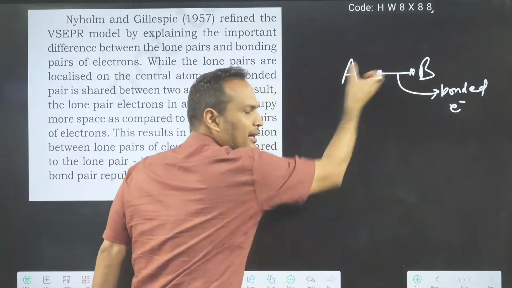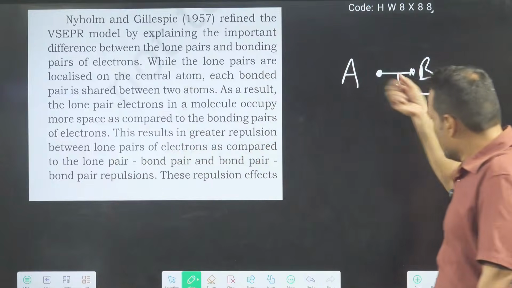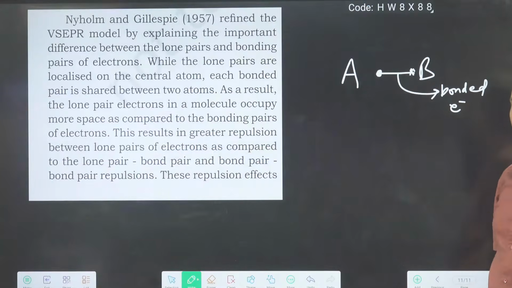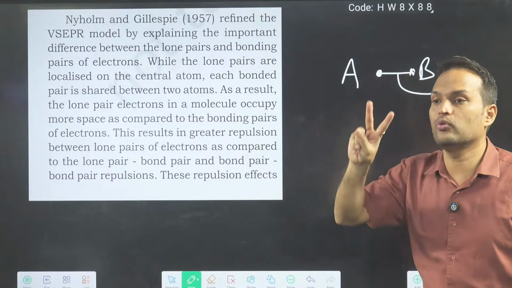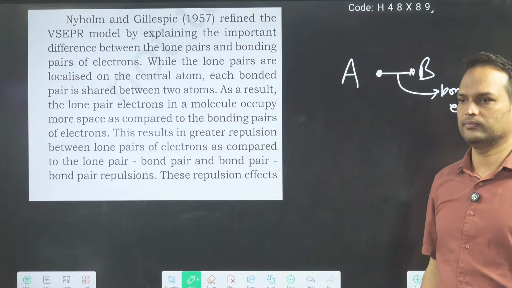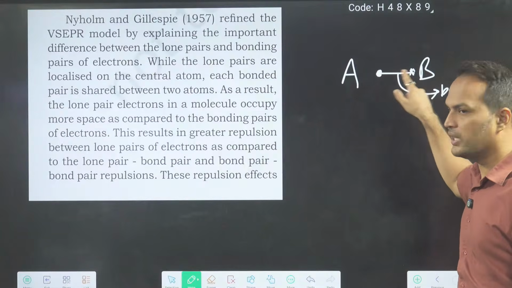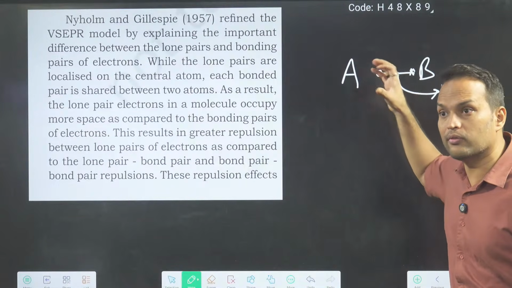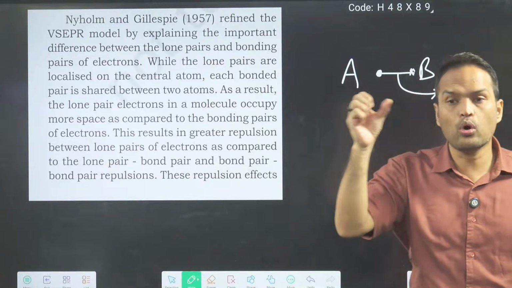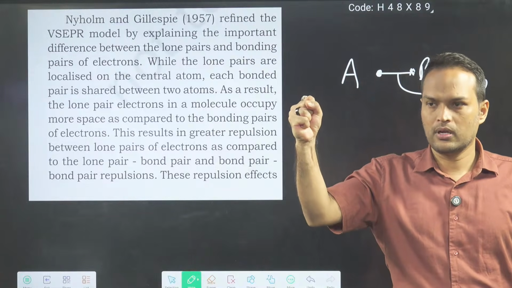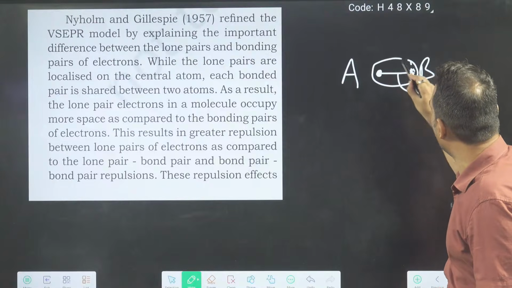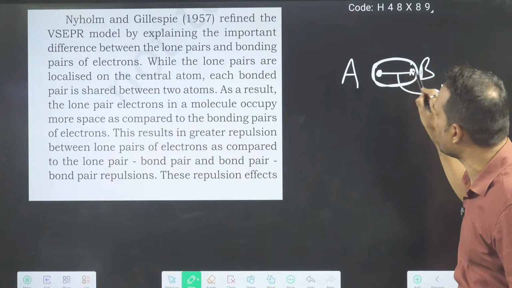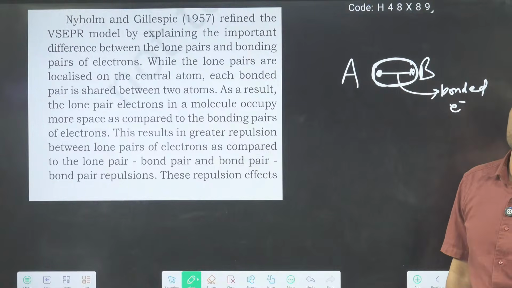A is also attracting it, B is also attracting it. A and B both are attracting this. So these bonded electrons are under the influence of two nuclei. So they are more controlled. They are more attracted. The whole cloud lies between the atoms.